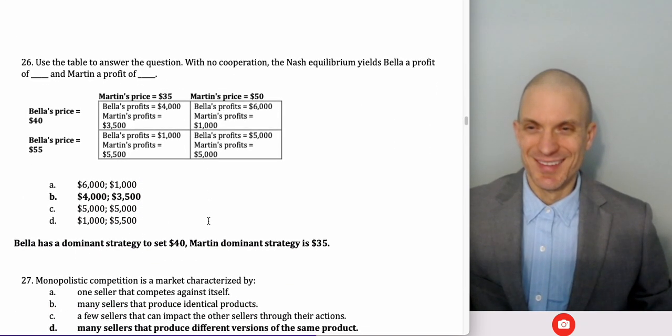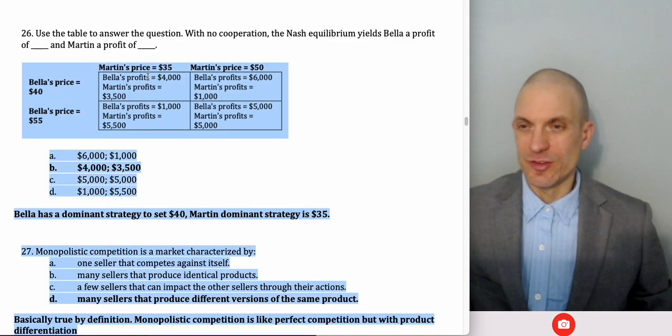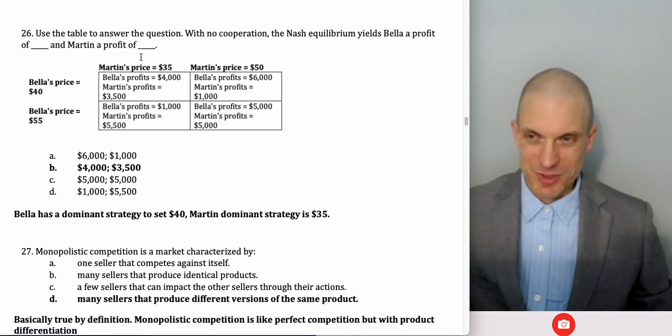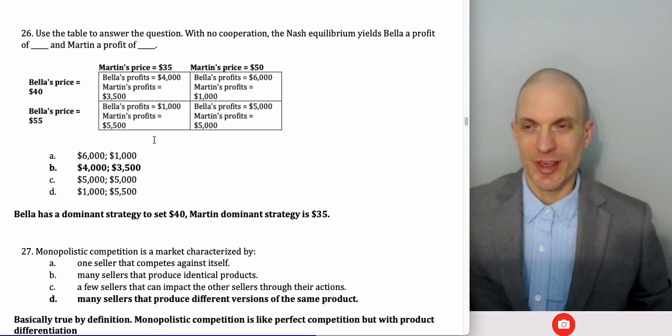Use the table. So here's the table for Nash equilibria. We're looking for best responses. If Martin selects a price of 35, Bella's best response is going to be, I can't highlight because I used a picture because I had to fix the fact that this wasn't typeset. Okay, so if Martin selects a price of 35, we're restricting our attention to the left column. This is like hypothetically, what would Bella want to do? Bella's best response is to set a price of 40.